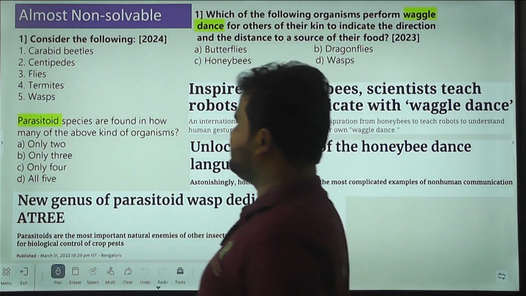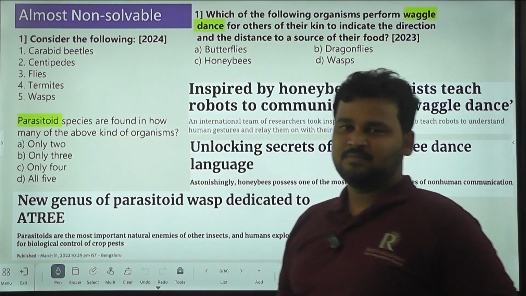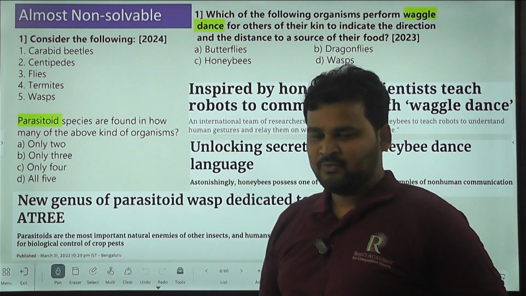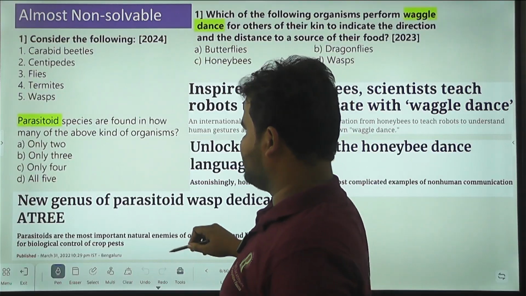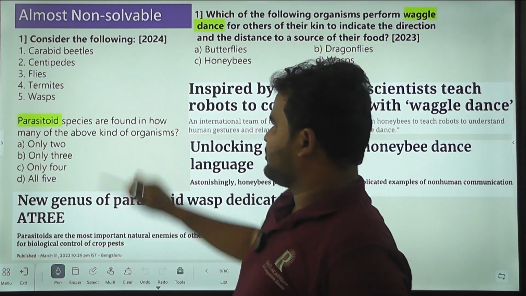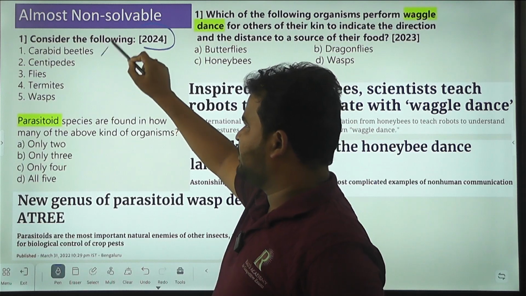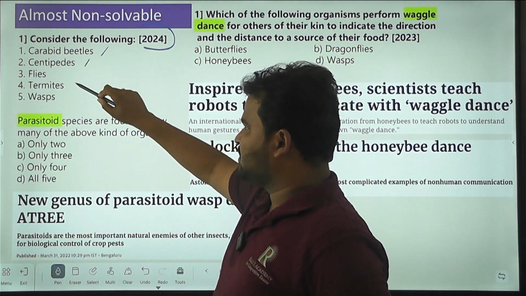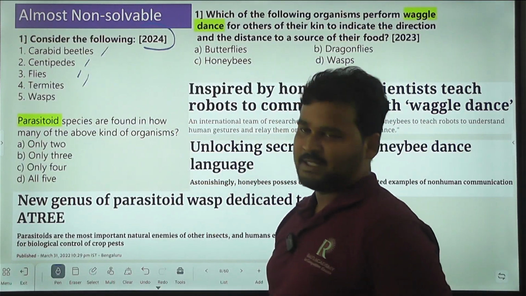After that, some questions are non-solvable; we cannot get the solution for some questions. Consider the following, a question that came in 2024: carabid beetles, centipedes, flies, termites, and wasps.